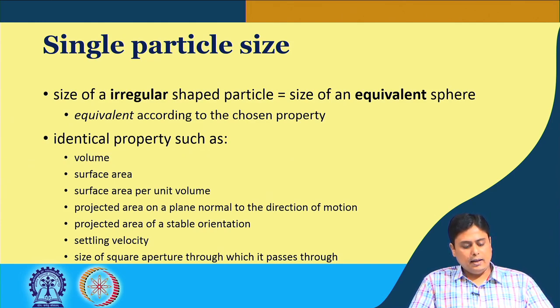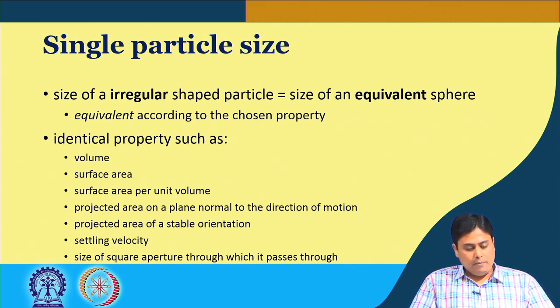The point is that when a particle is settling through a pool of liquid, it attains a velocity. If you equate that velocity with an equivalent sphere and then determine the diameter of that sphere, you get a size of an irregular shaped particle having identical settling velocity.